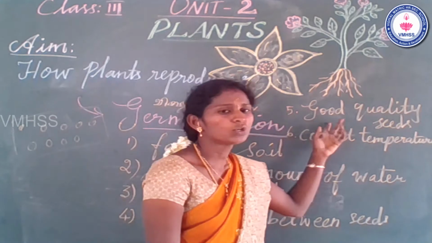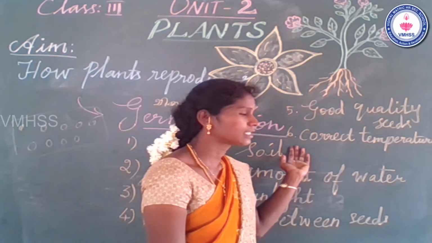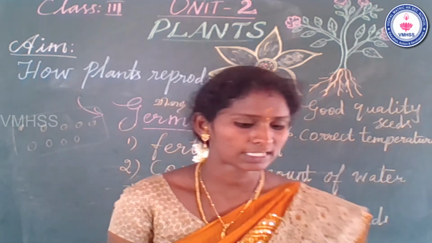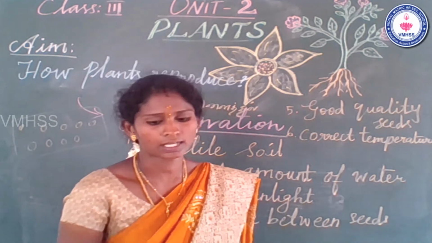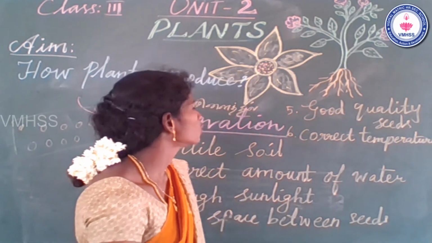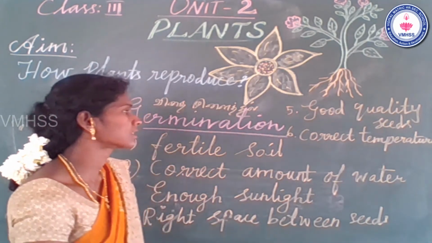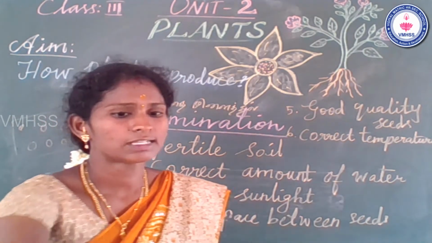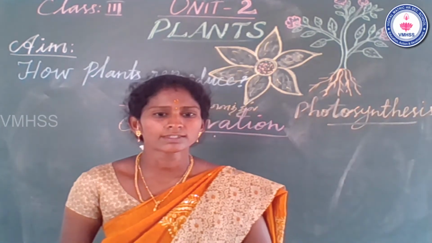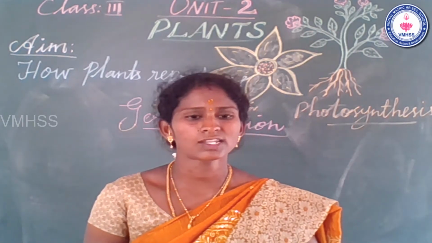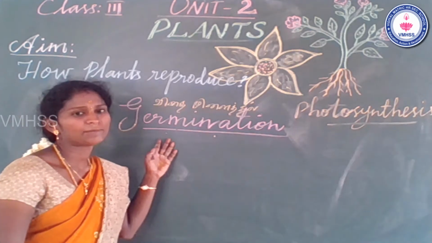Fifth one, good quality seeds. And then sixth one, correct temperature for seeds to sprout. There are totally six conditions necessary for germination. Okay, students, now we learned six conditions required for the germination process.